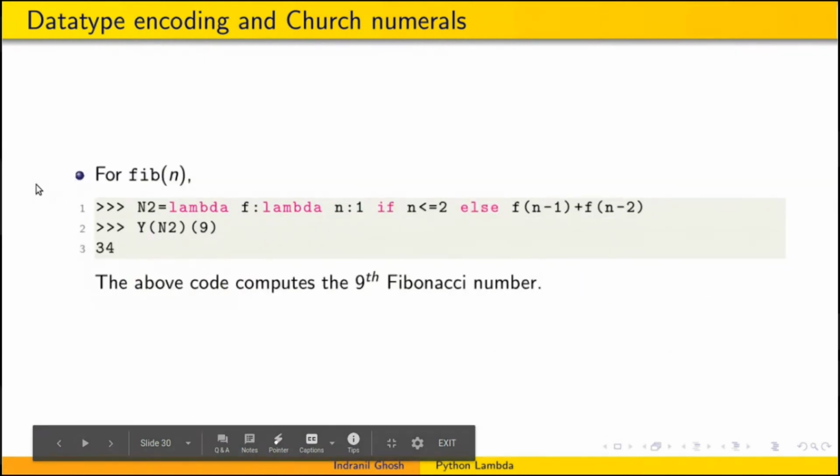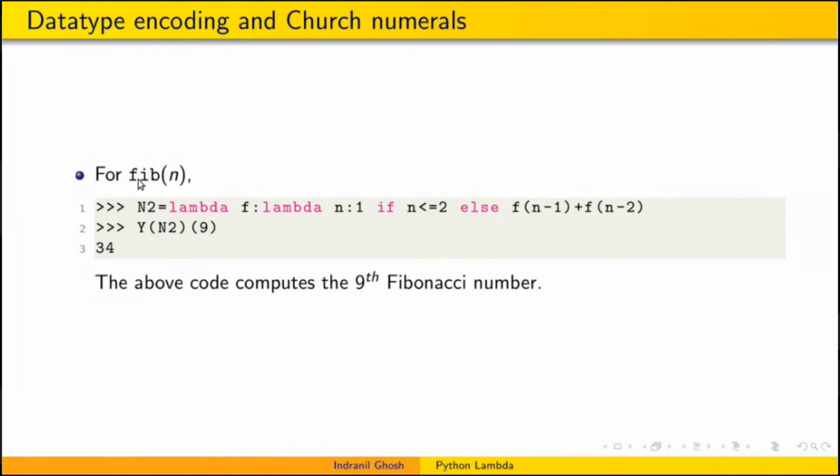And the last thing, for Fibonacci, to find the nth Fibonacci number, we define n2 equals lambda f, lambda n. It will return 1 if n is less than or equal to true, else it will return f of n minus 1 plus f of n minus 2, like we do in the Fibonacci case. Again, Y combinator applied to n2, applied to 9 will give 34. So this is the 9th Fibonacci number.